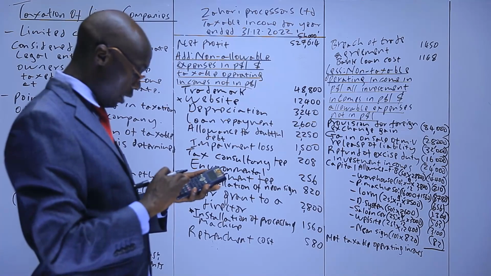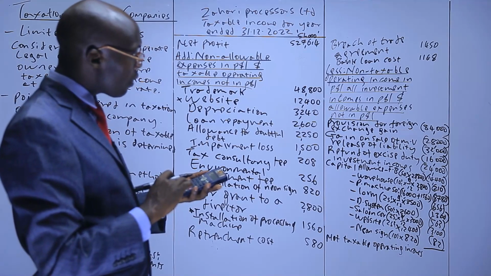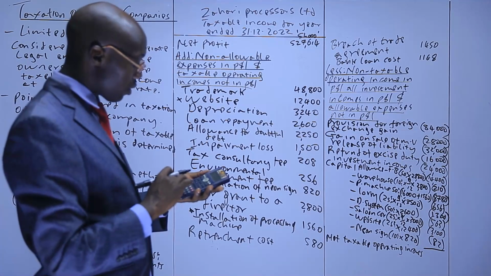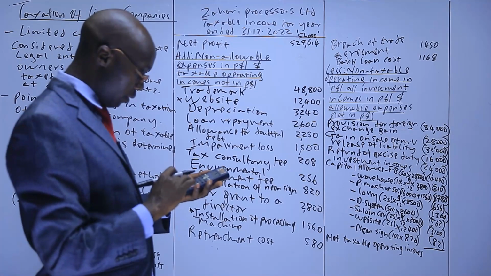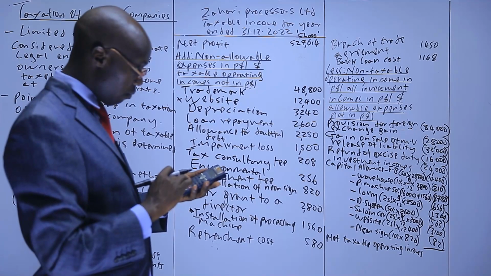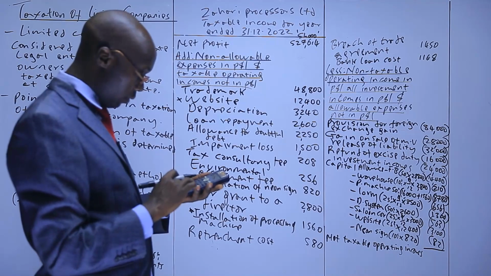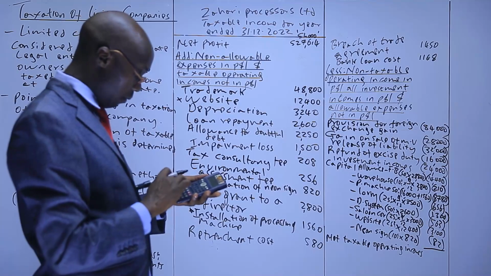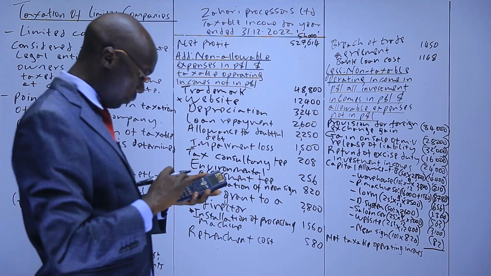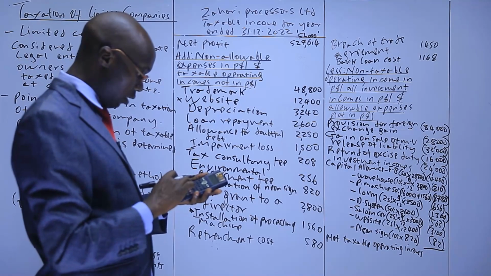Then this figure we minus the 84,000, minus 28,000, minus 32,000, minus 16,000, minus 24,000, minus 14,400, minus 210, minus 8,780, minus 656.